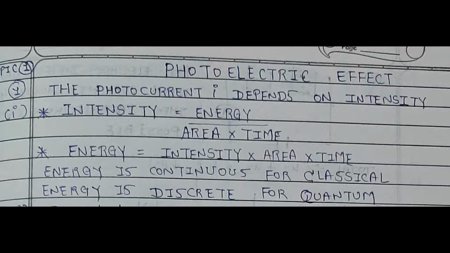Energy is continuous for classical and energy is discrete for quantum, as we saw in the hypothesis of Planck. E = nh nu, so I = nh nu / (area × time). It is proportional: I is proportional to n/t, I is proportional to nu, and I is proportional to A inverse, or we can say area inverse.